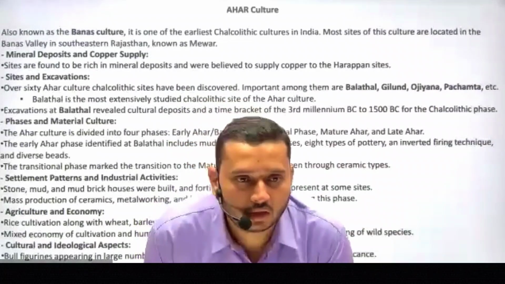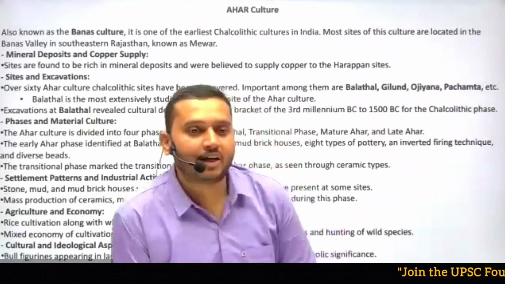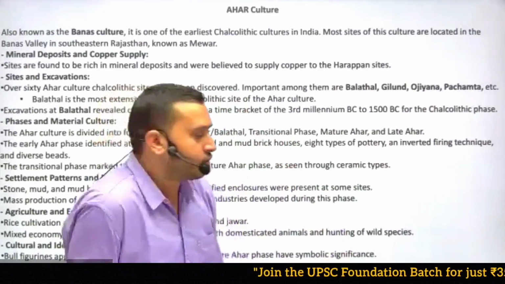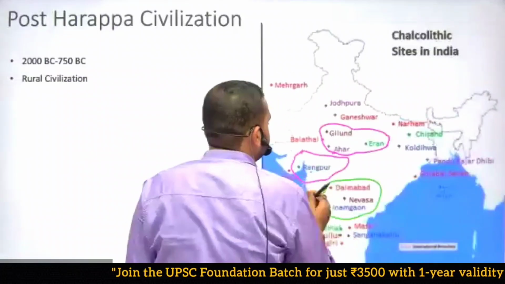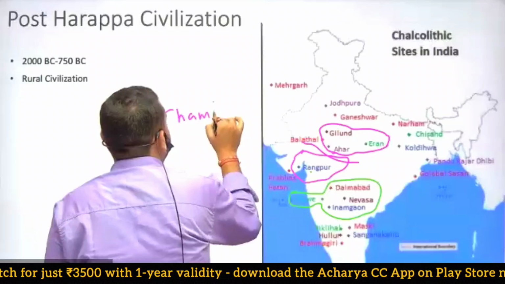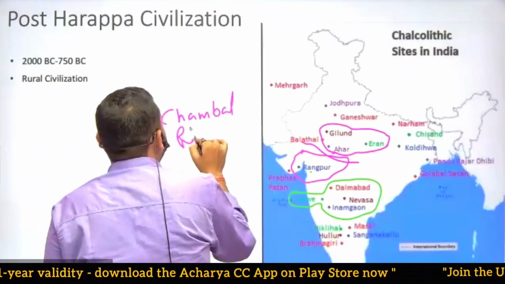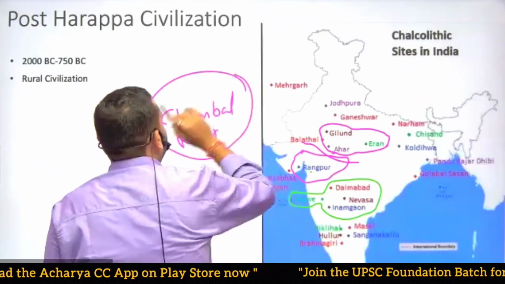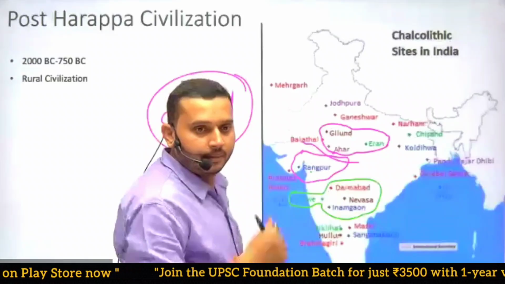Sir, what about Kaitha culture? Kaitha is a part of Malwa culture. It is also based in the Chambal region. There is a river named Chambal. Maybe you have heard about the Chambal river. Chambal river is famous for the gharials. Okay, good.